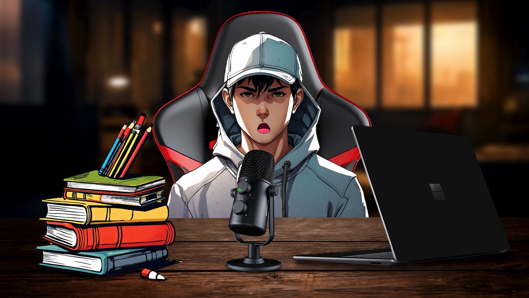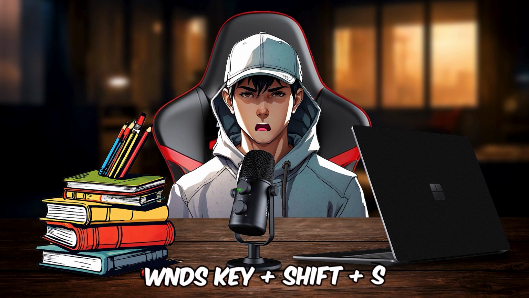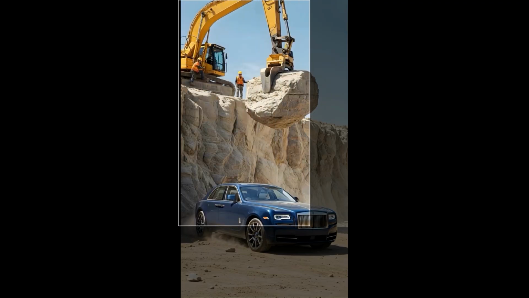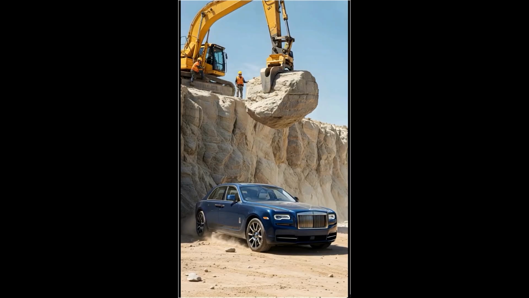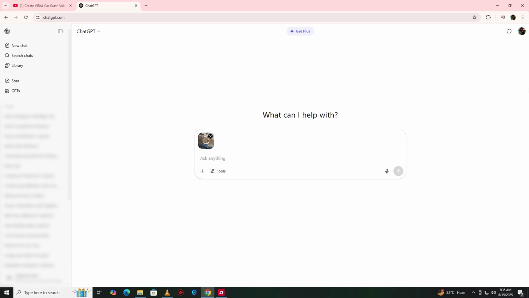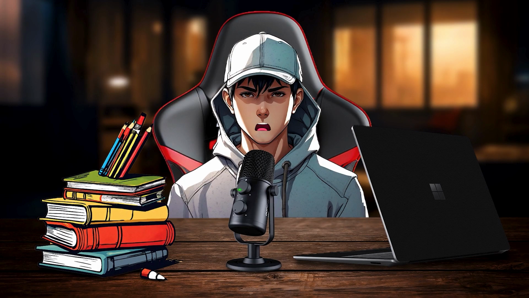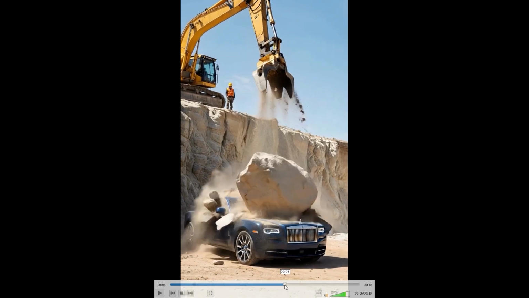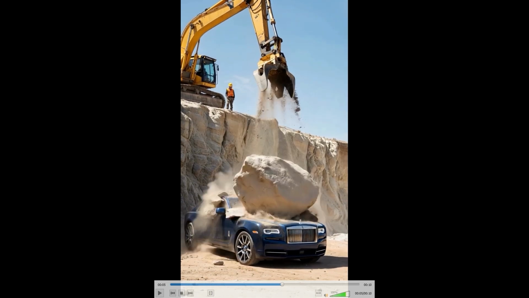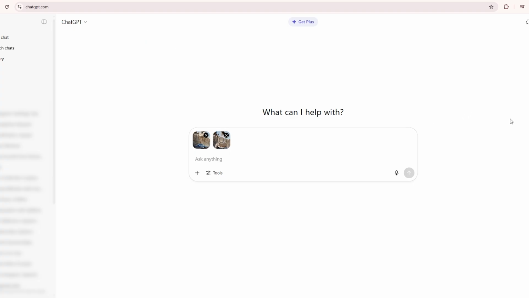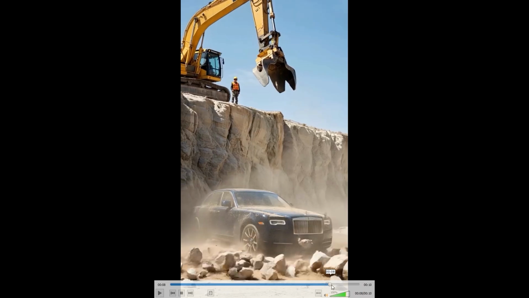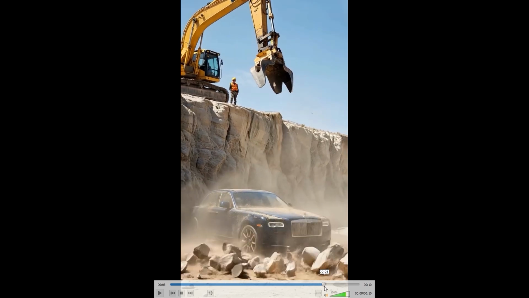Take a quick screenshot of that frame. If you're on Windows, press Windows key plus Shift plus S to open the snipping tool. Click and drag to select the frame, and instead of saving it, just paste it straight into ChatGPT. You don't even have to save the file. It's that easy. Next, move forward a few frames and pause again, right as the boulder smashes into the Rolls-Royce. That's our big action moment. Shot 2. Take another screenshot. Finally, pause on the aftermath. Dust, debris, total chaos. That's shot 3.